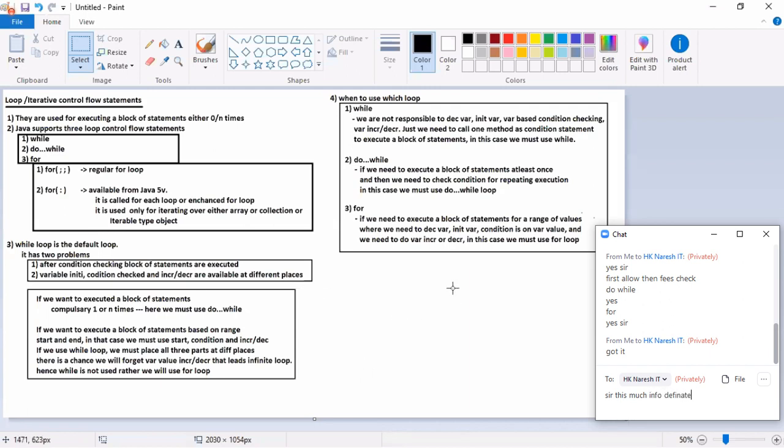Next, I want to execute a block of statements one time compulsory. Later, I want to check the condition for repeated execution. Then we will use do while.